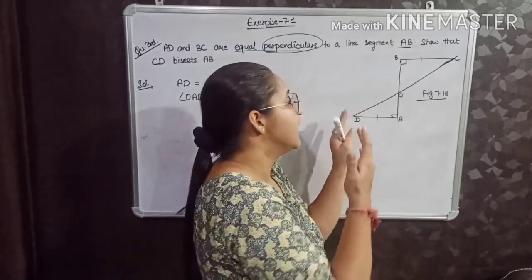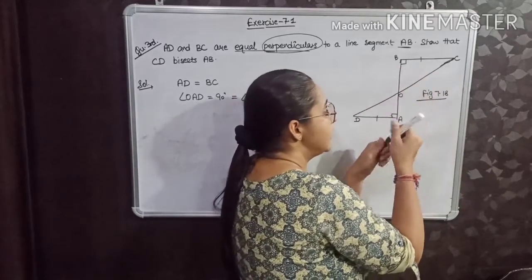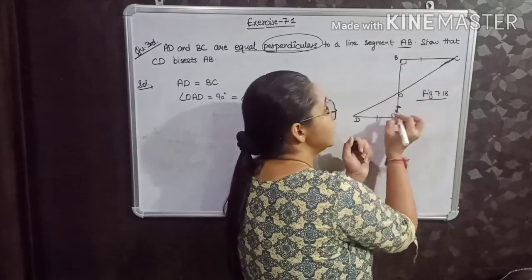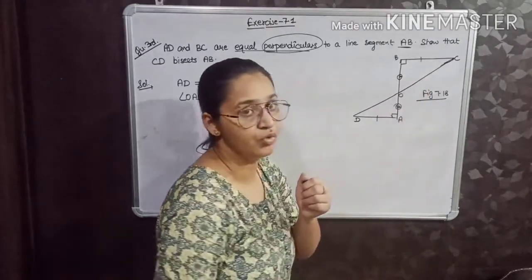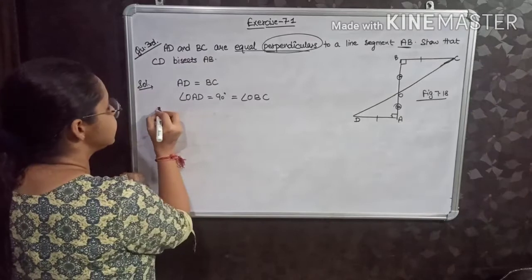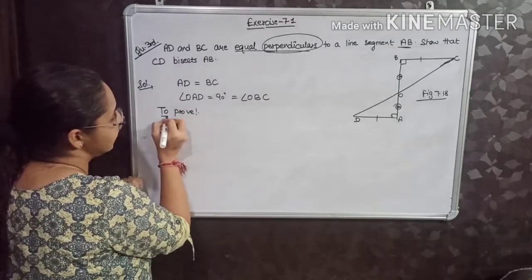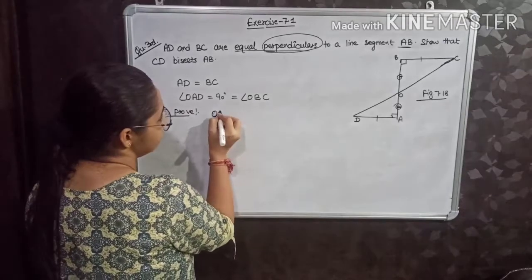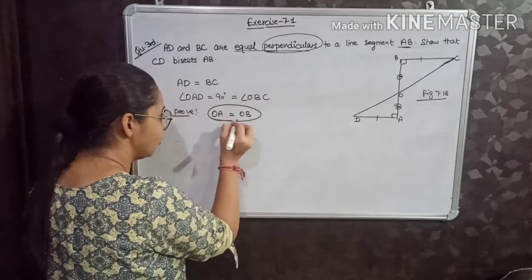It means this CD will divide AB into two equal parts, meaning OA is equal to OB. That we have to prove. To prove is, if CD is bisecting AB, it means OA is equal to OB. This thing we have to prove.